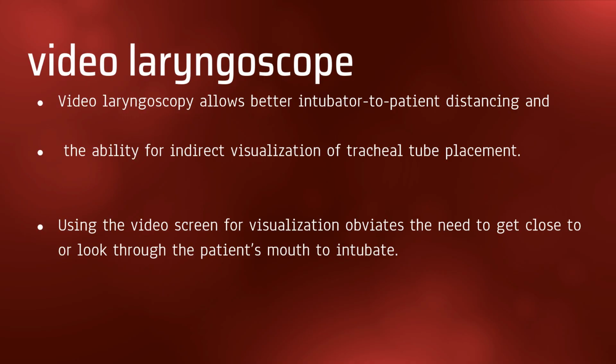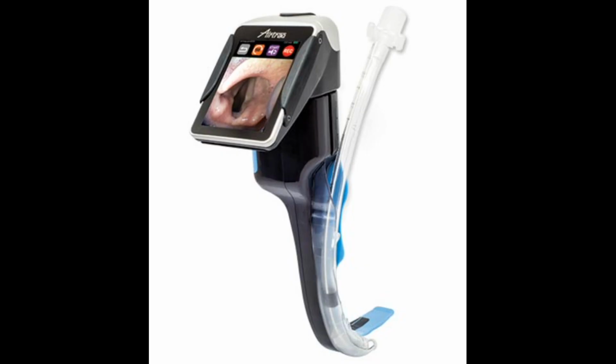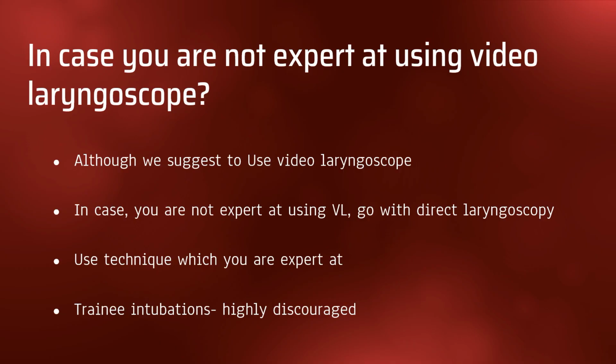Laryngoscopy should be undertaken with the device most likely to achieve prompt first pass tracheal intubation in the operator's hand. Using a video laryngoscope with a separate screen enables the operator to stay further from the airway, and this technique is recommended for those trained in its use. If using a video laryngoscope with a Macintosh blade, a bougie may be used. If using a video laryngoscope with a hyperangulated blade, a stylet is required. If using a bougie or a stylet, be careful while removing it so as not to spray secretions on the intubating team.